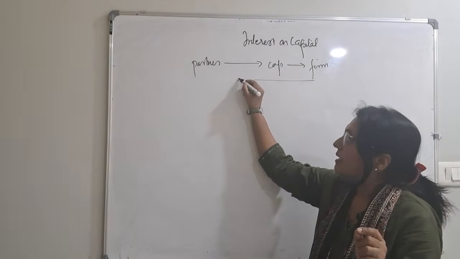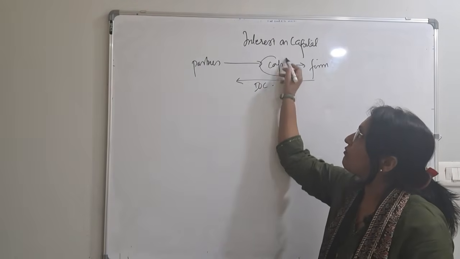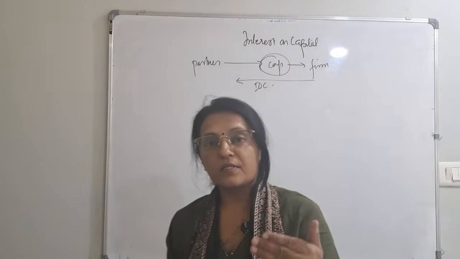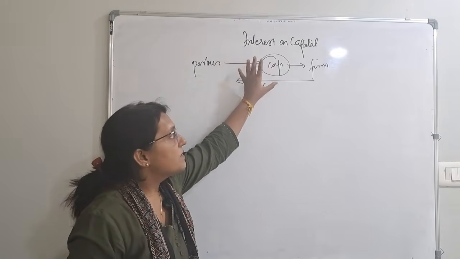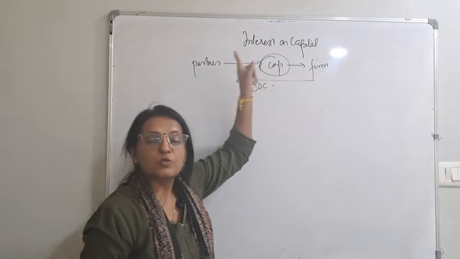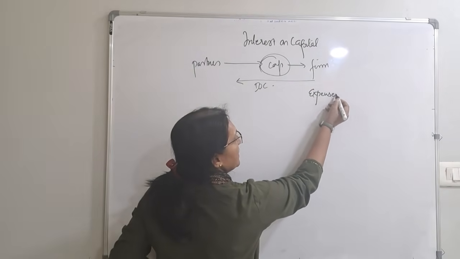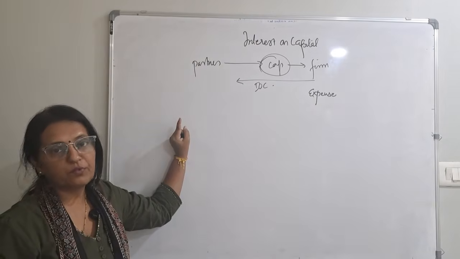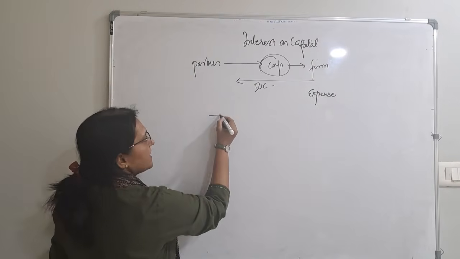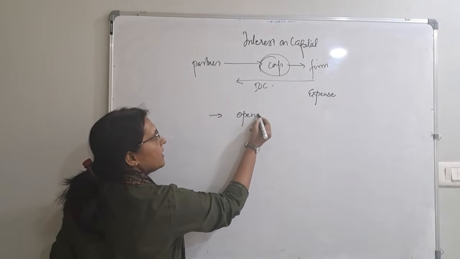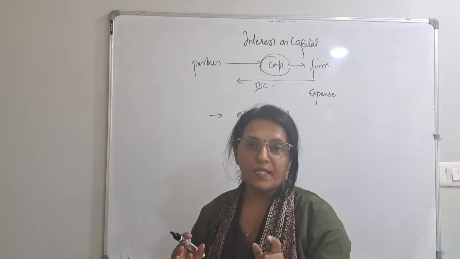So the firm gives interest on capital to compensate for the capital. It gives interest on capital for using the money of the partner. So interest on capital is given by the firm to the partner and it is an expense for the firm. Interest on capital is an expense for the firm and it is an income for the partner. So second part is it is given on opening balance. Interest on capital is given on the opening balance.